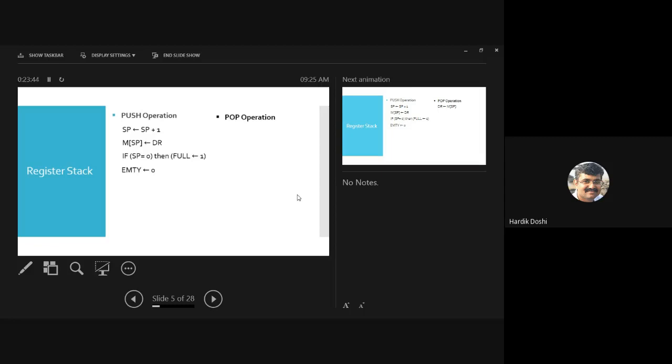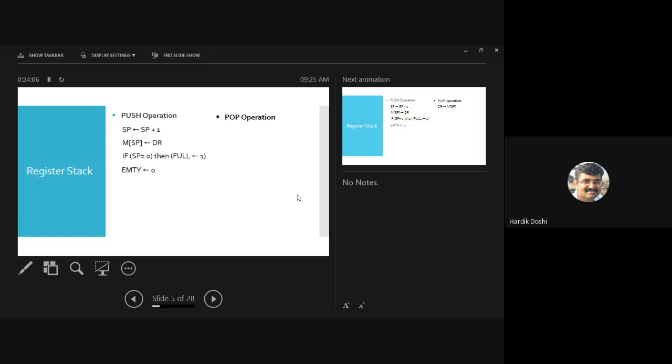So the first thing, the first part we know is that it will be decremented by 1. But when, we'll decide it. But firstly, it will be decremented by 1. Secondly, we'll be fetching the element from stack. And thirdly, we'll be checking whether stack is empty or not. Agree? All 3 steps. Okay.